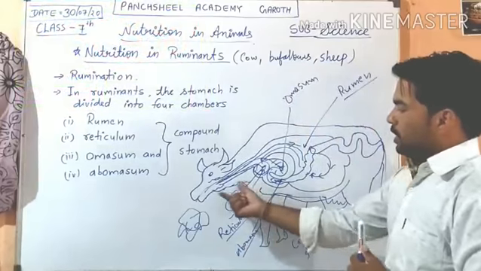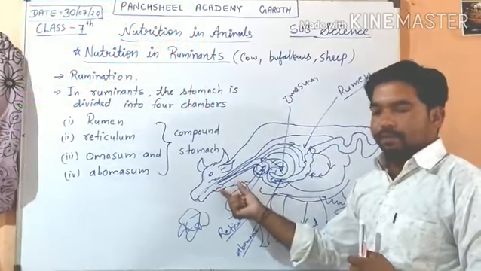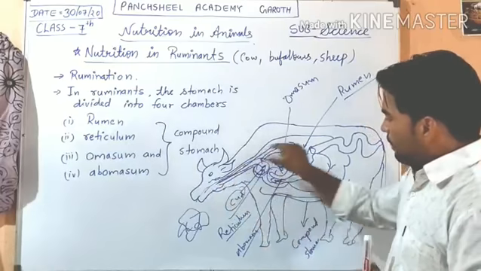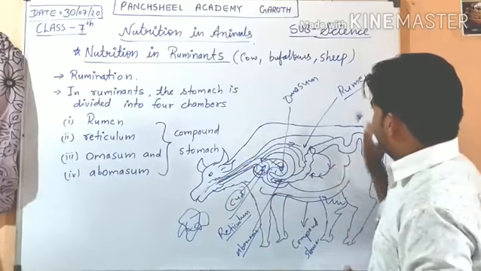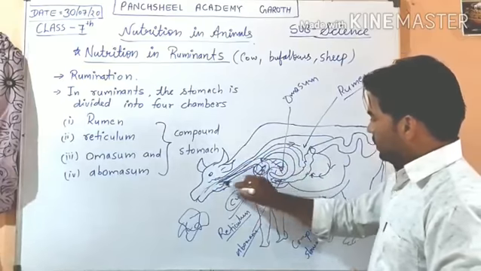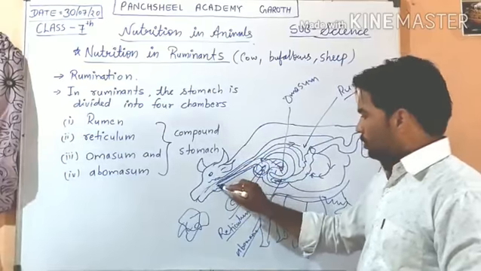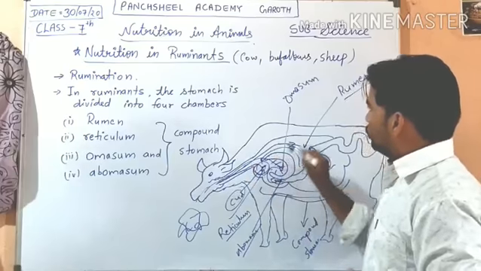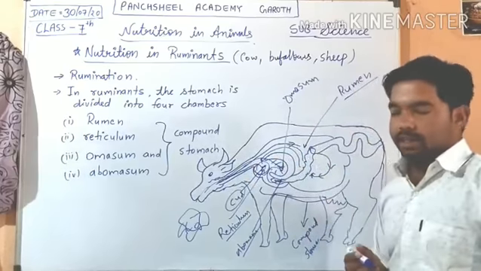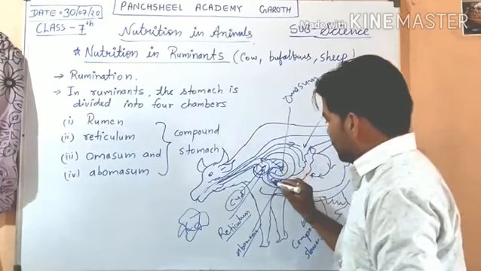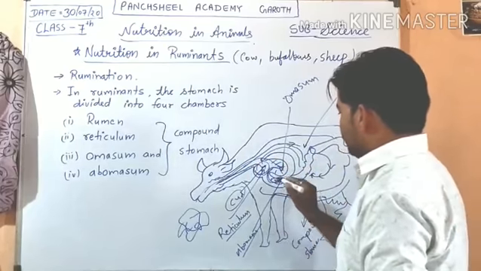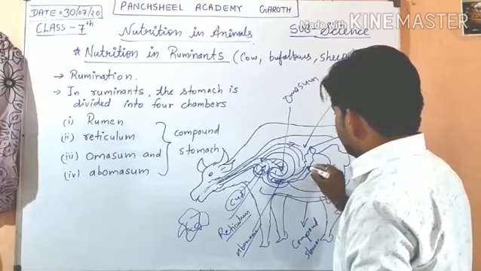When the chewed curd bypasses the rumen and reticulum, the chewed food comes directly into the omasum, and here digestion starts. After that it passes to the abomasum and then to the small intestine.